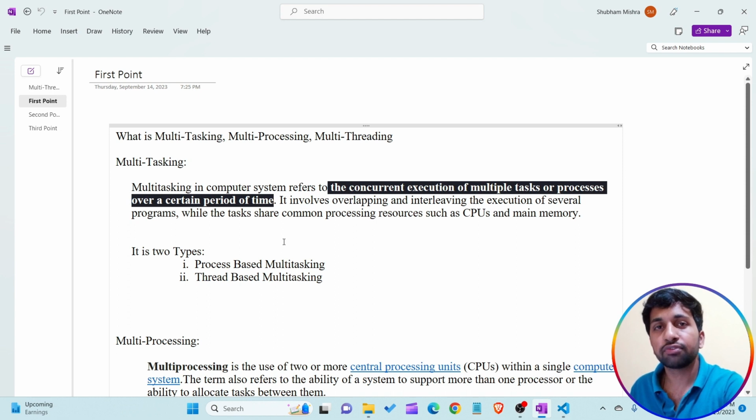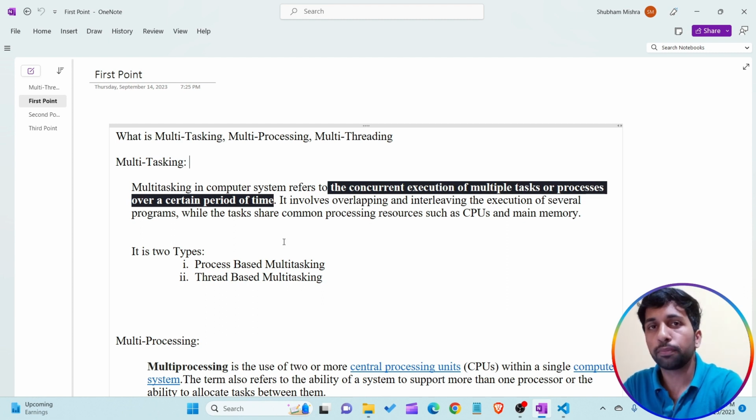So here, if I want to take an example, if I open my laptop, on a single laptop I am listening to music, and not only listening to music but also opening PowerPoint and creating some slides, understand? So I'm doing multiple tasks.